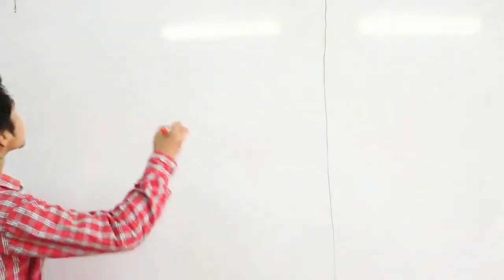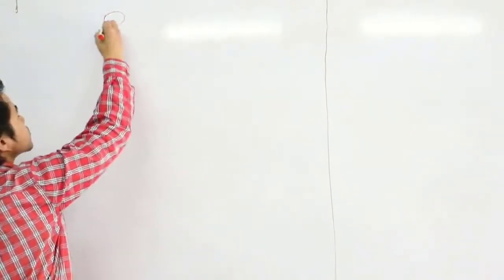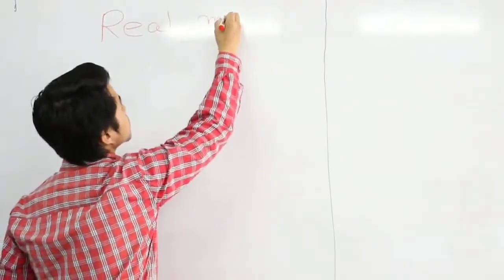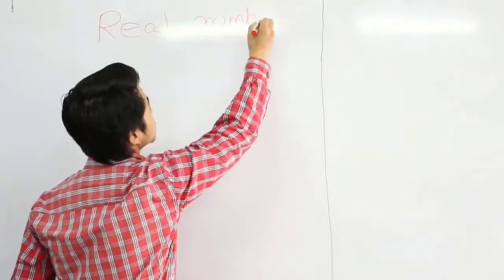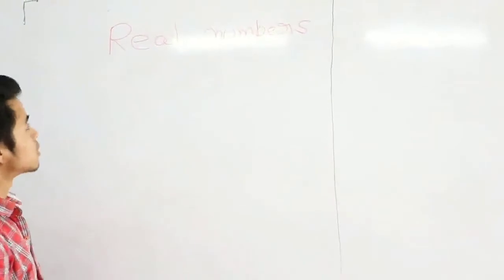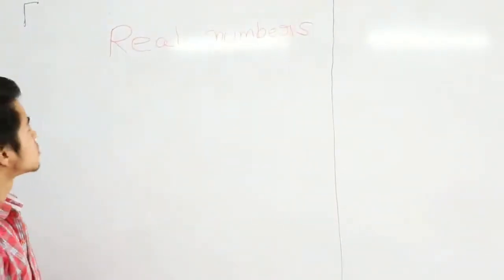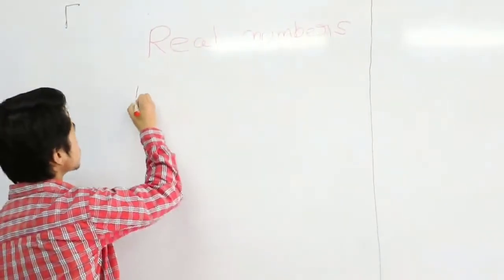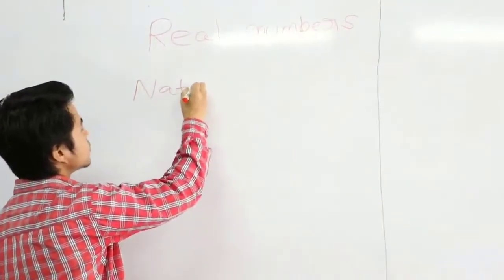Today, before we go into the concept or the idea about real numbers, first we shall look upon the most basic and most important natural numbers first. Alright, so the chapter is real numbers. But first we shall look upon the concept or the idea about natural numbers first. So first we should talk about natural numbers.